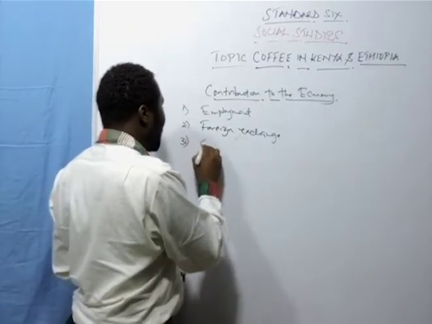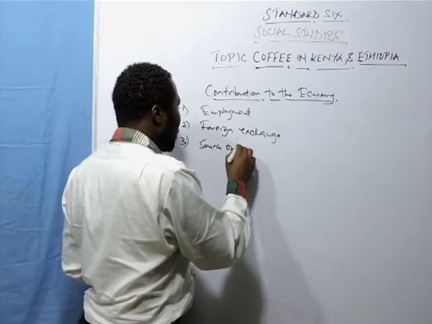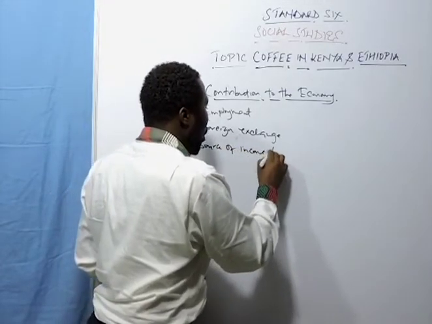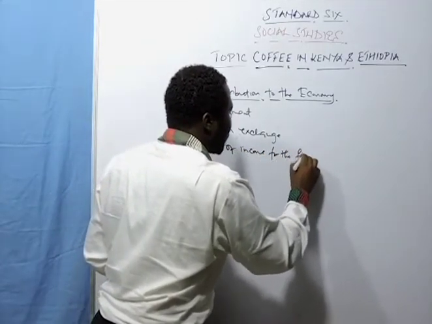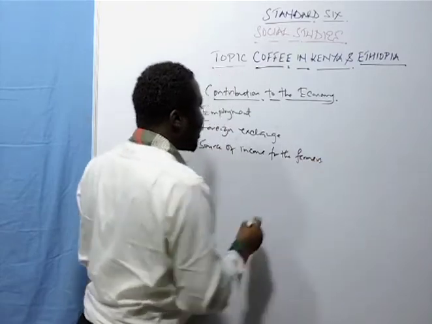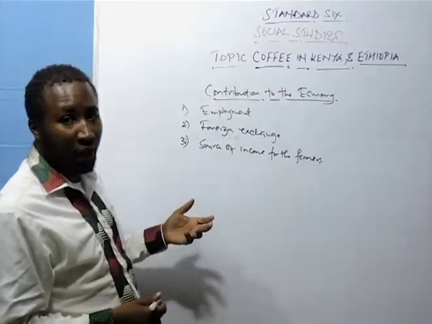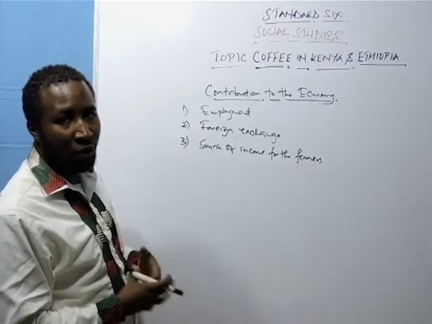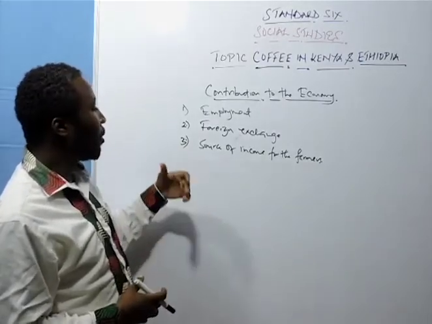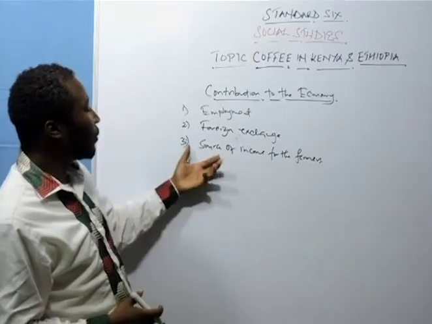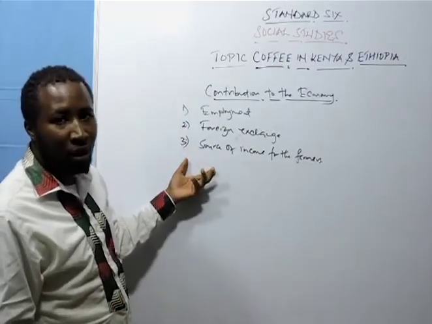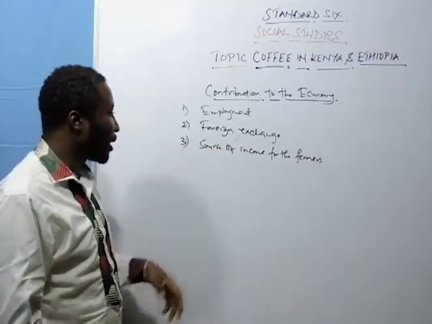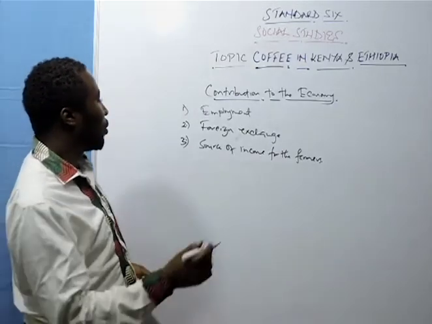Number three, it's a source of income for the farmers. So it's a source of income for these farmers, okay? The farmers are able to get income or money out of the sale of coffee. For example, the farmers grow the coffee, they're able to sell at the coffee board, and they're able to get good money from the sale of coffee.